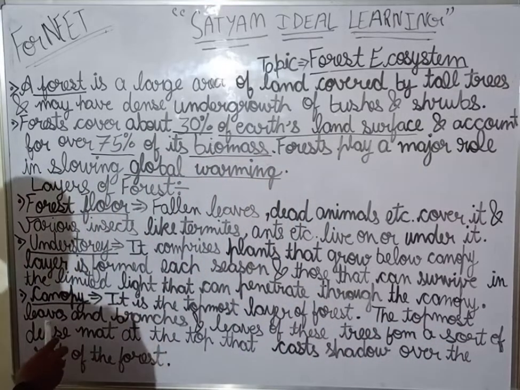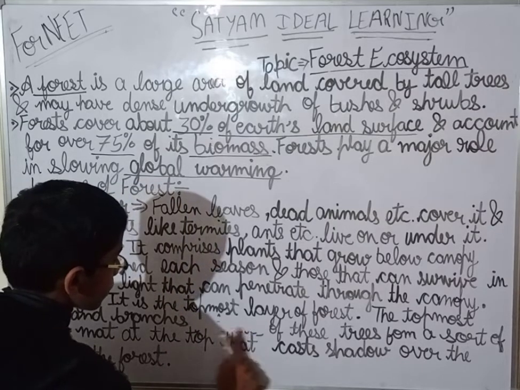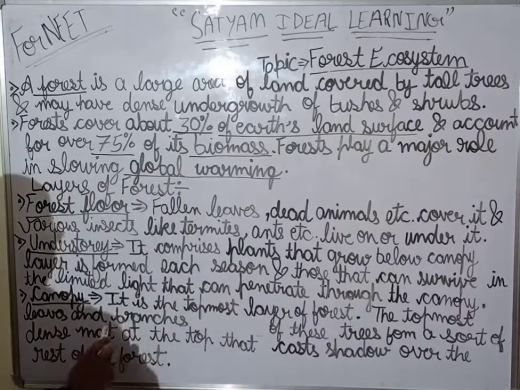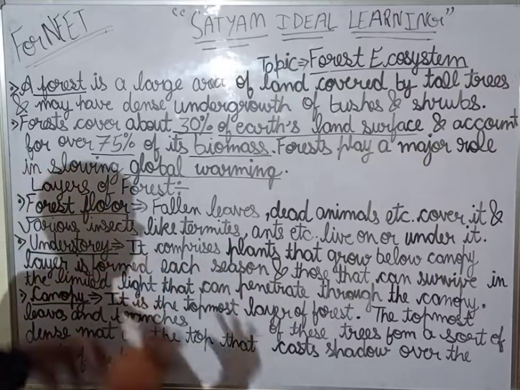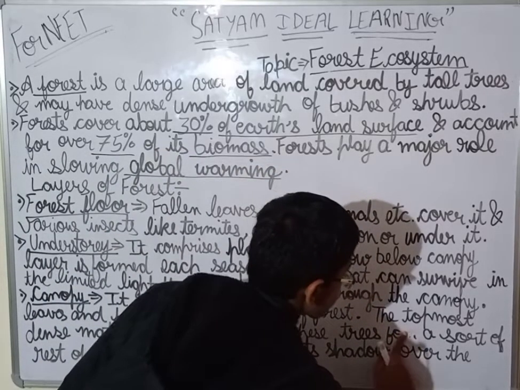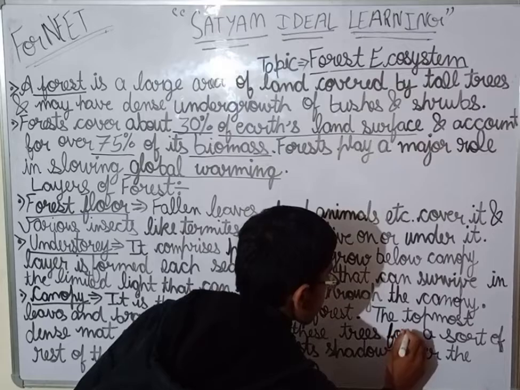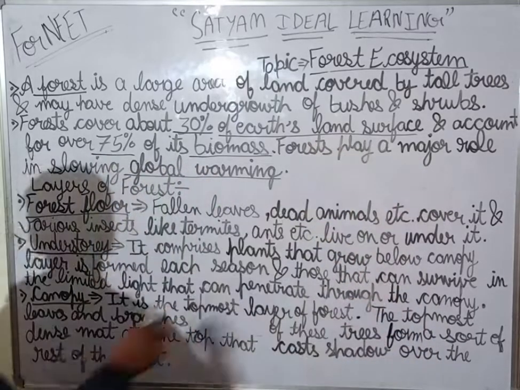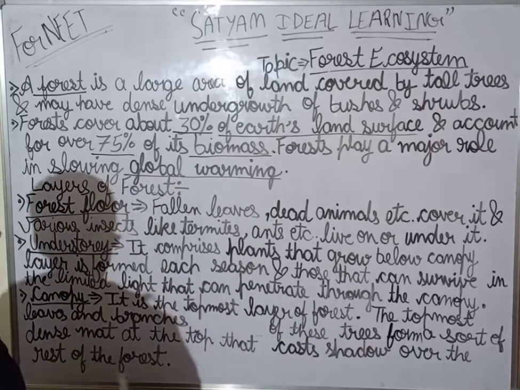The topmost leaves and branches of these trees form a sort of dense mat at the top that casts shadow over the rest of the forest.